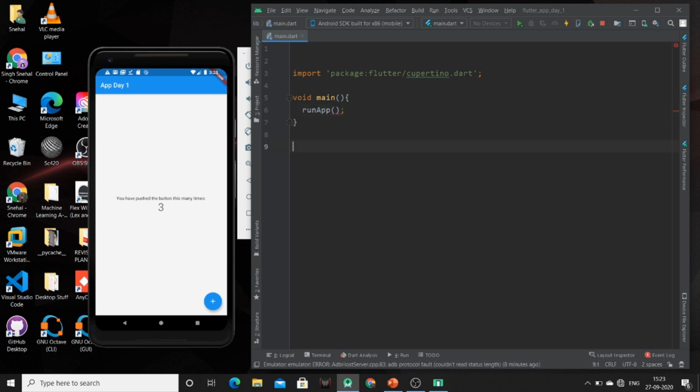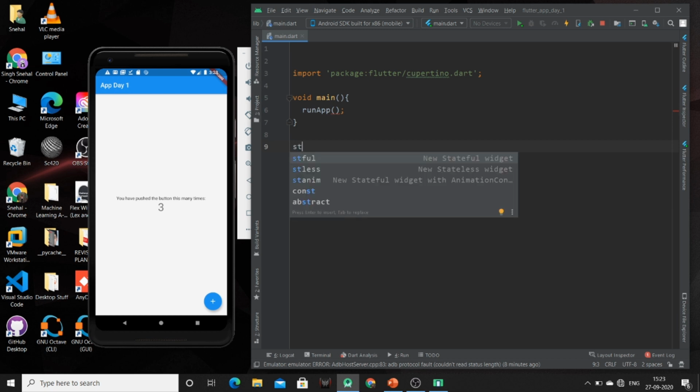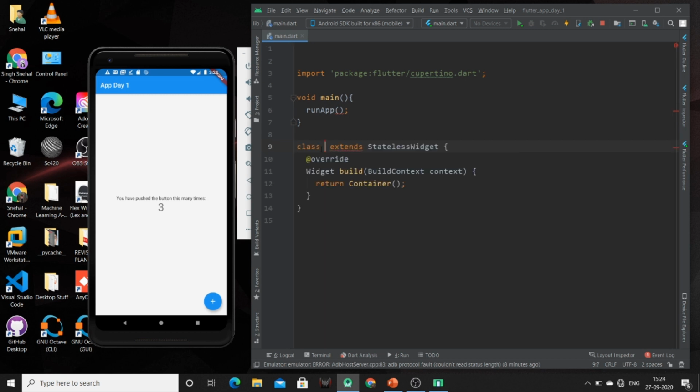Now before that, let me create a stateless widget. On writing st, you have several examples that you can use, stateless or stateful widget. So here is the stateless widget. Just write your class name. I have mentioned the class name as my app, so I have to use it here.